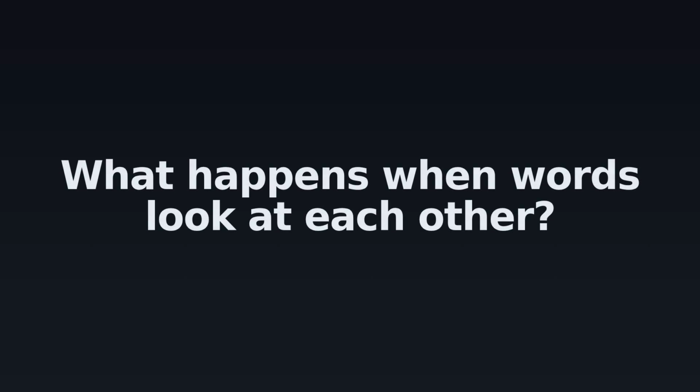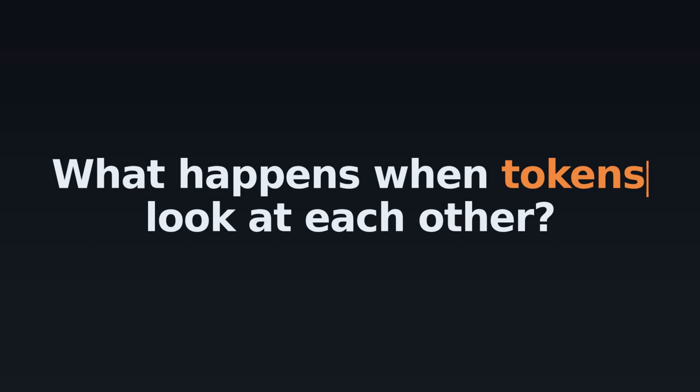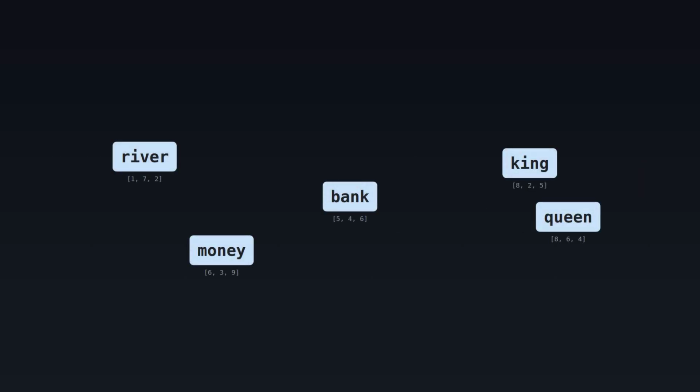What happens when words look at each other? Actually, if we want to be more precise, they are tokens. Last video, every token had its own location in space. During training, the more two tokens appear together in sentences, the closer they end up. That's why related tokens form groups.